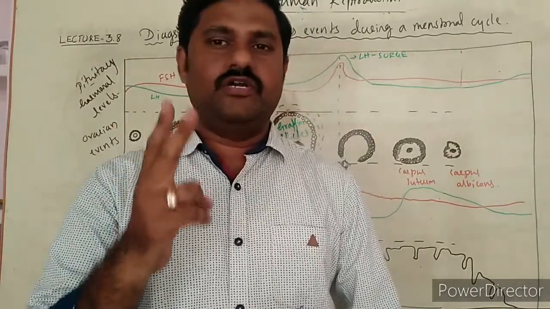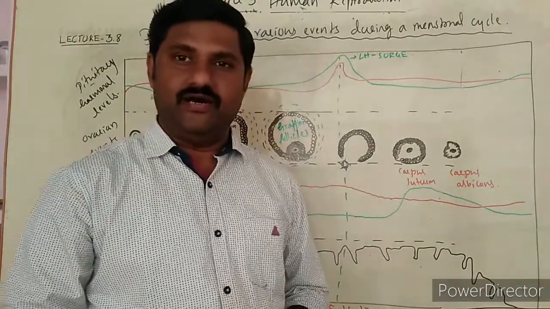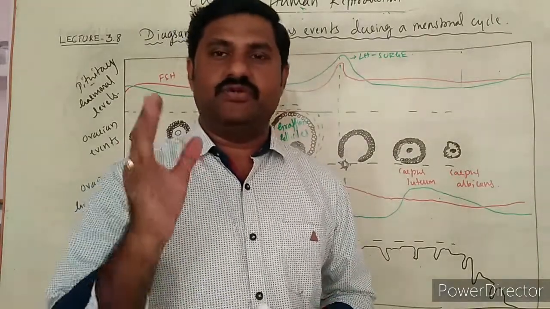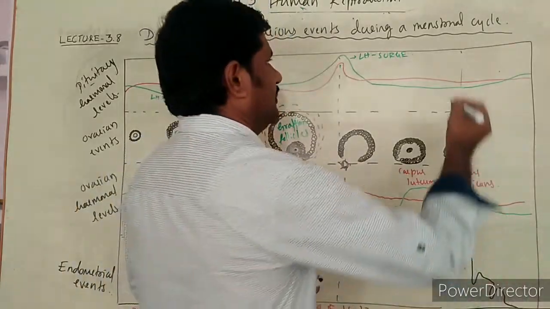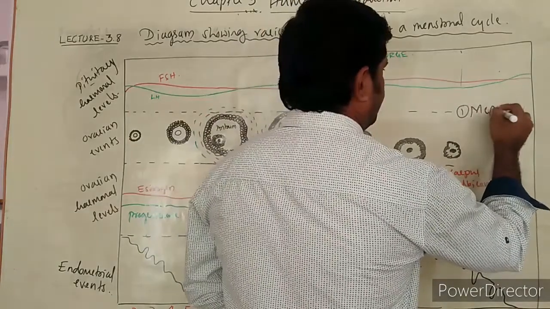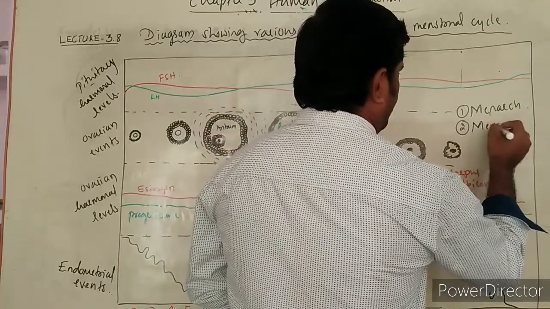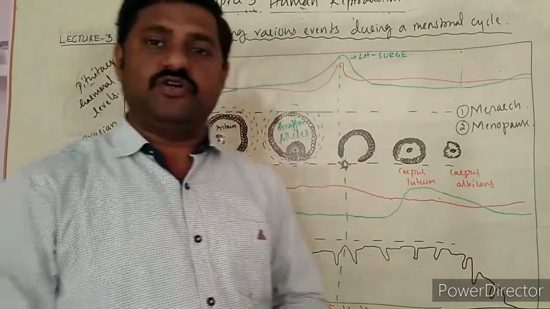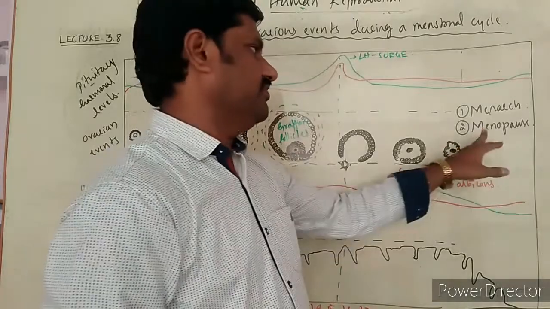Here two more terms we must remember. One is menarche. Menarche is nothing but the start of the menstrual cycle after puberty. So that is the point to be noted: first one is menarche, right? And the second one is menopause. Menopause is nothing but the stoppage of the menstrual cycle in the woman.